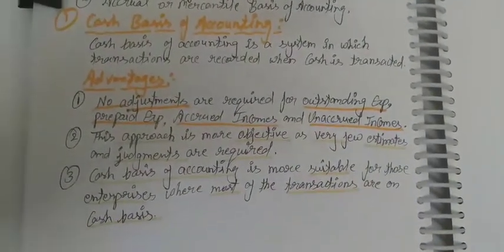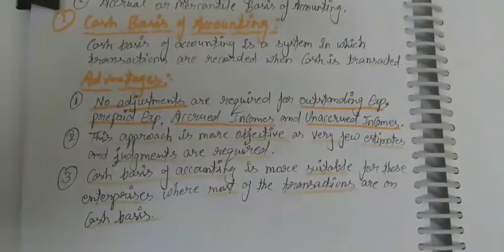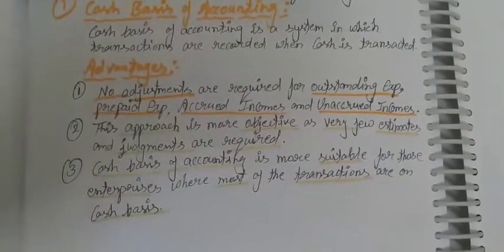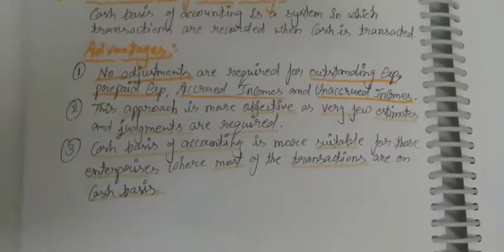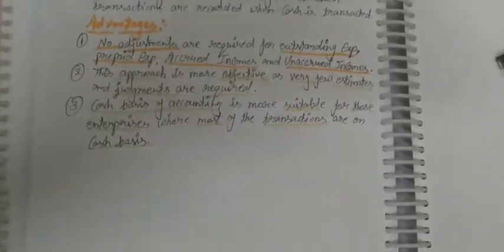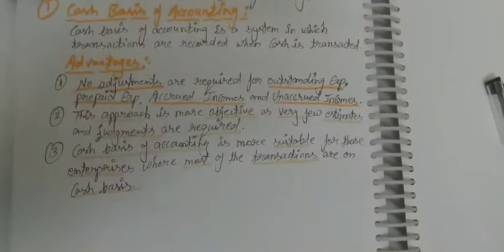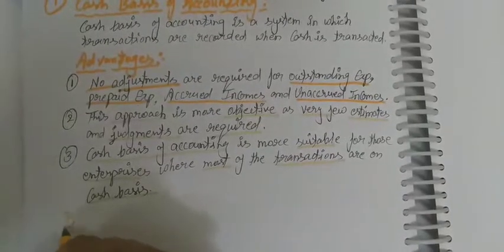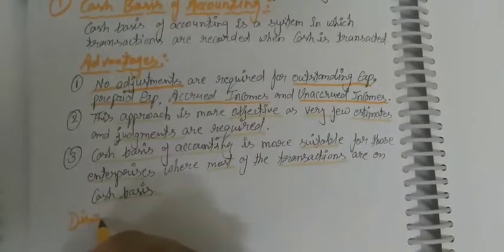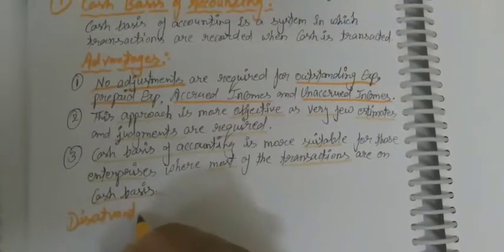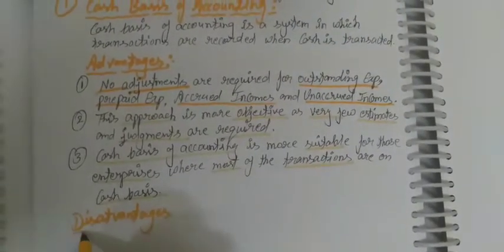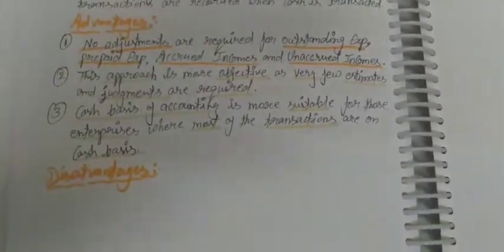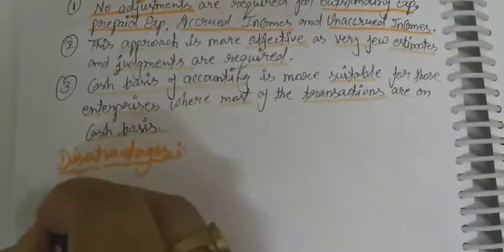If an enterprise or a system has advantages, similarly some disadvantages are also there. So we have some disadvantages of cash basis of accounting. So let's see the disadvantages. The first disadvantage is,